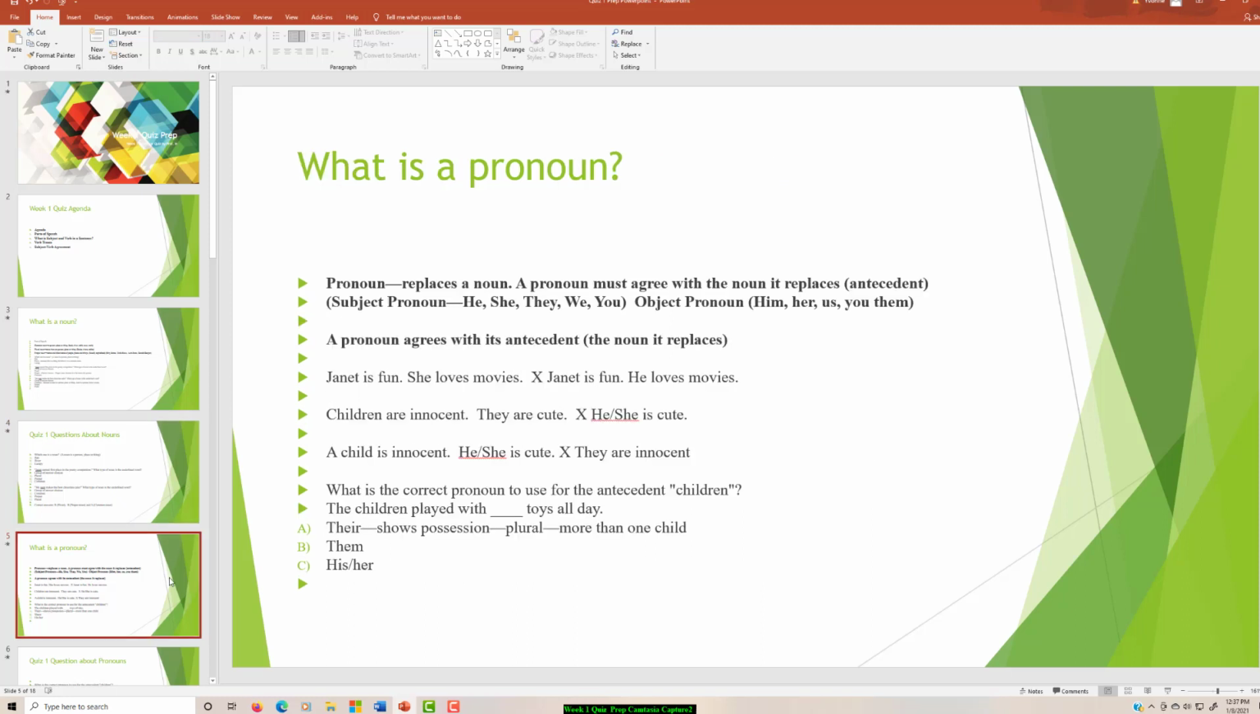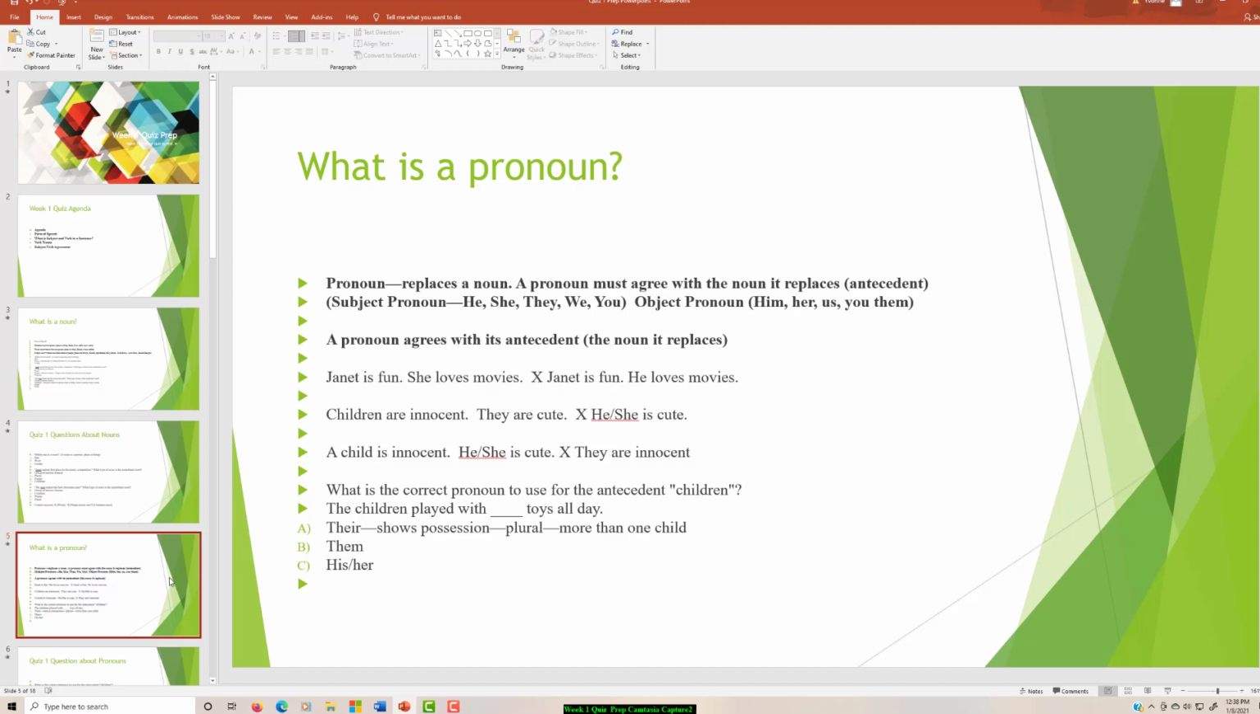What is a pronoun? A pronoun replaces a noun. A pronoun must agree with the noun it replaces, the antecedent. A pronoun agrees with its antecedent. Janet is fun. She loves movies. Therefore, the pronoun she agrees with the antecedent Janet. Children are innocent, and therefore the pronoun they has to agree with the antecedent children. He or she is cute, and therefore the pronoun he or she has to agree with the antecedent a child.